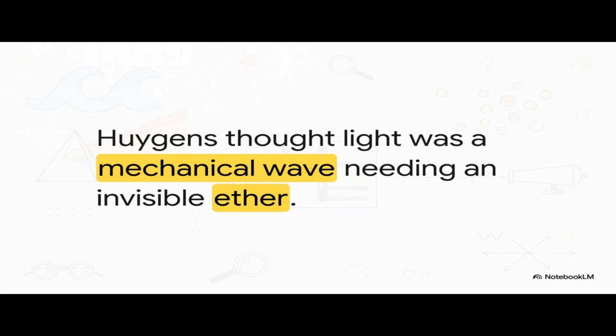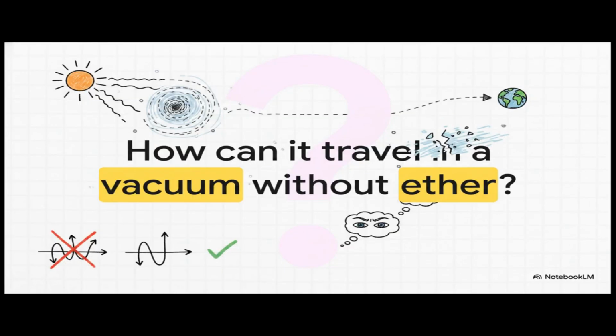It required a mythical, completely invisible medium called ether to travel through. Remember, mechanical waves, stuff like sound or water waves, absolutely require a physical medium to propagate. You obviously can't have a water wave without water. So Huygens proposed that light was a longitudinal mechanical wave traveling through this invisible substance called ether that supposedly pervaded all of space. Which brings up a pretty massive question.